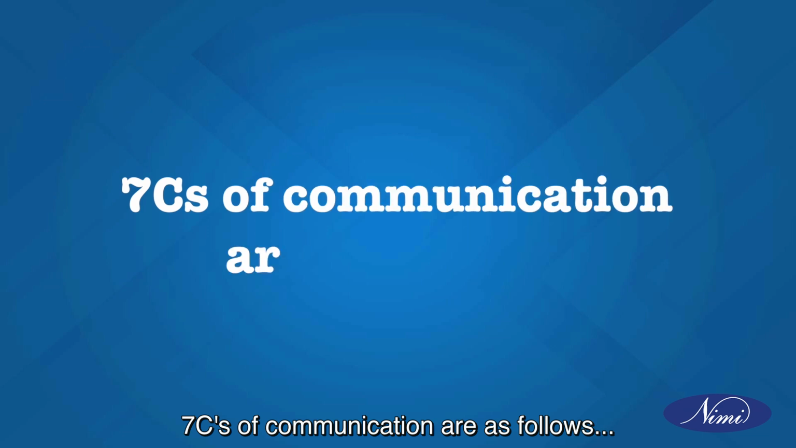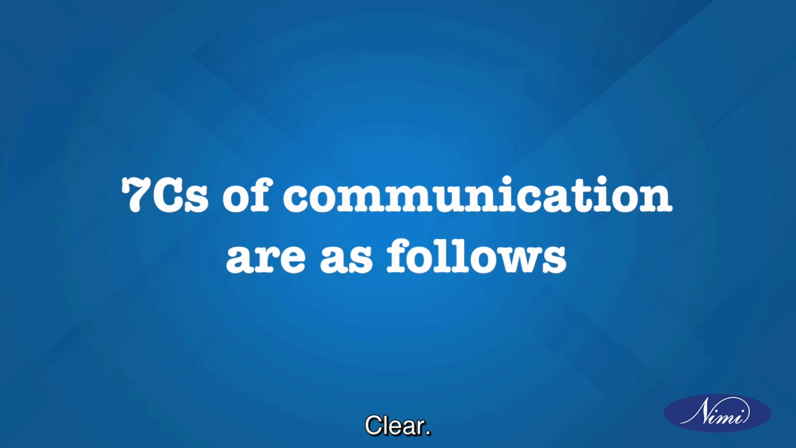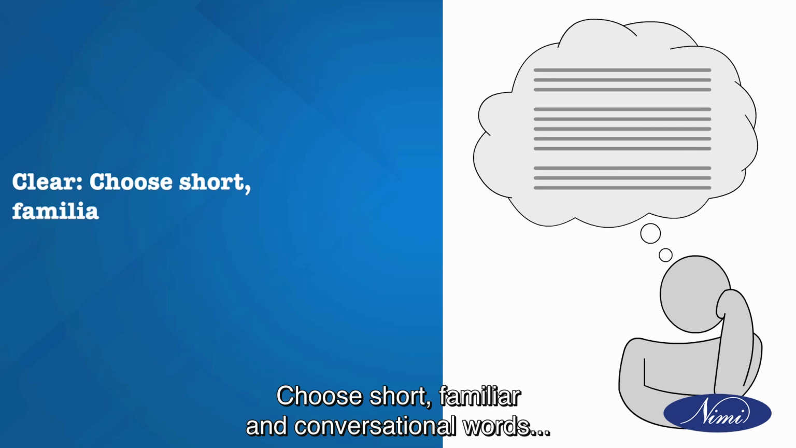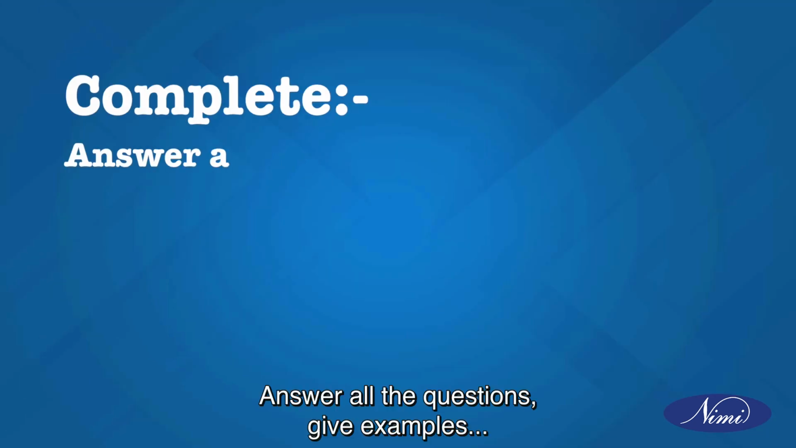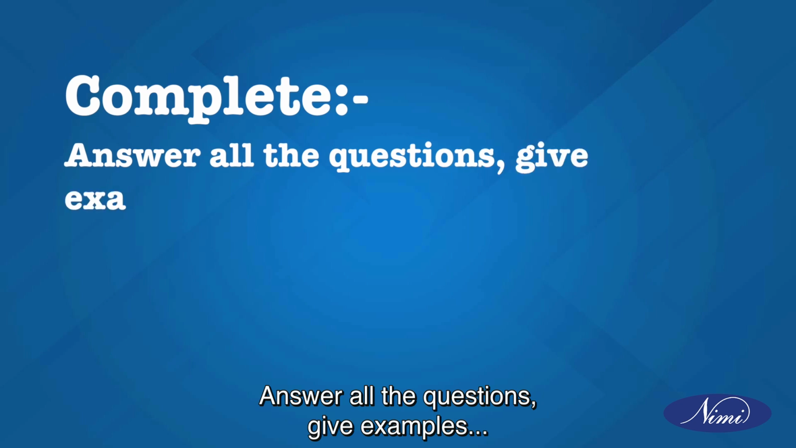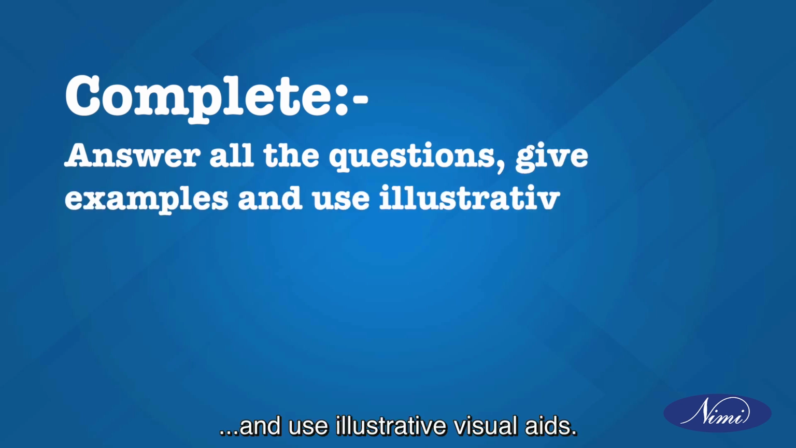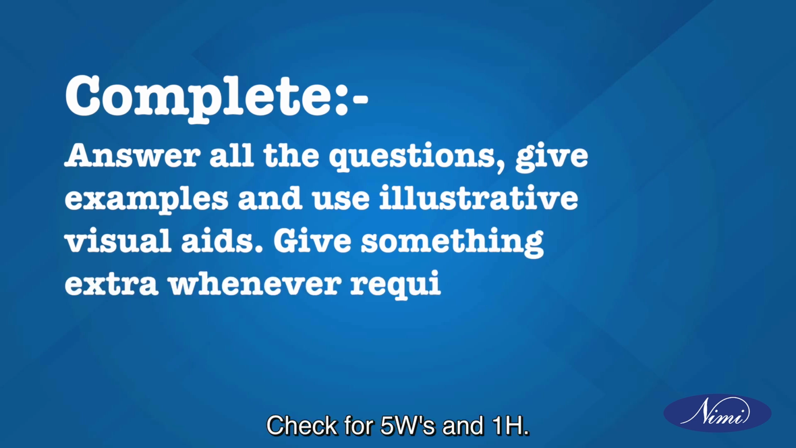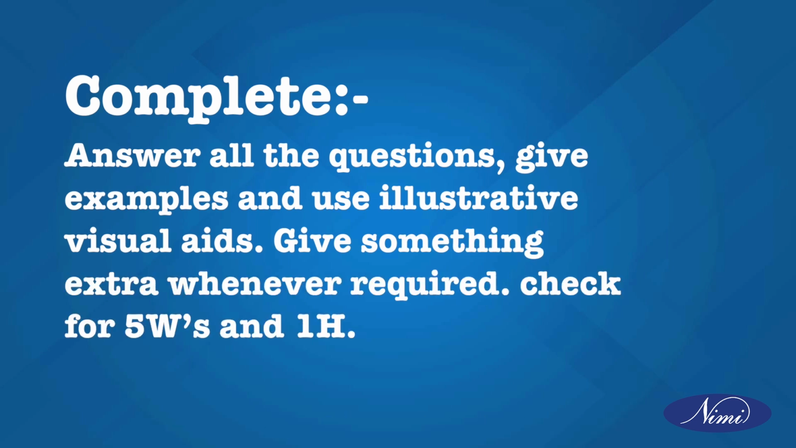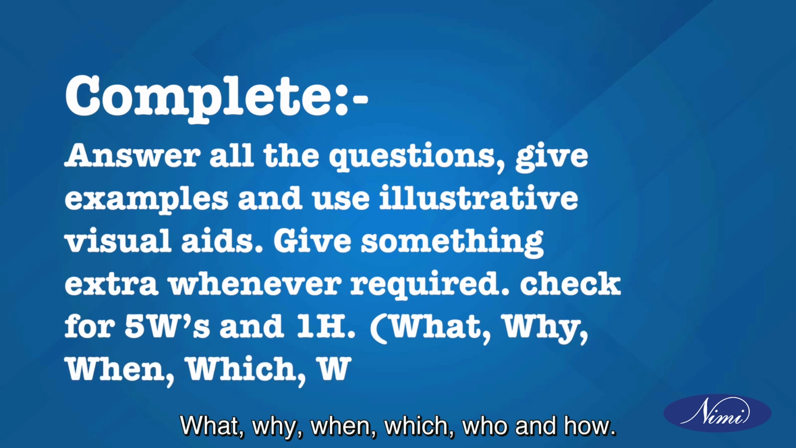The 7 C's of communication are as follows. Clear. Choose short, familiar, and conversational words. Construct effective sentences using simple language. Complete. Answer all the questions. Give examples and use illustrative visual aids. Give something extra whenever required. Check for 5 W's and 1 H: what, why, when, which, who, and how.